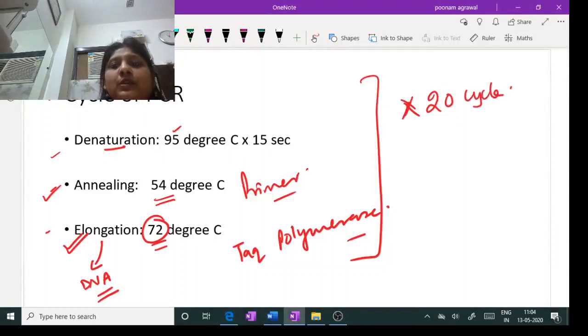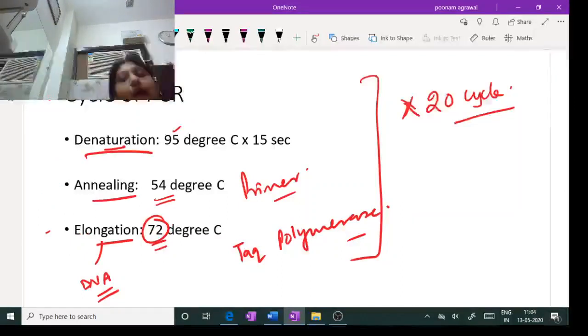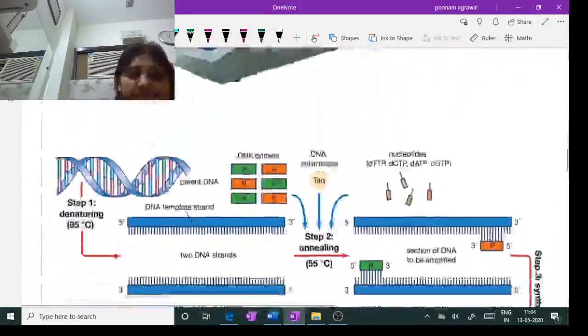Once one cycle is complete, you can program the computer so that the cycle runs 20 times. For the second cycle, the same process is repeated once again: the denaturation, annealing, and elongation. And for the third cycle, the same steps are repeated again. So these three steps are the main steps which you need to remember, and these steps are repeated again and again, and you get exponential growth of the target sequence.